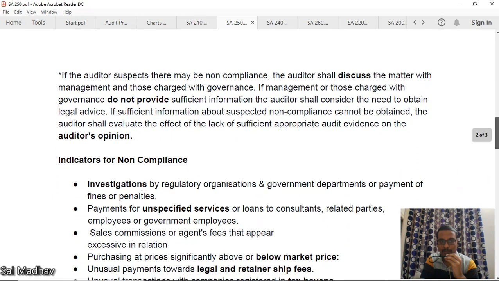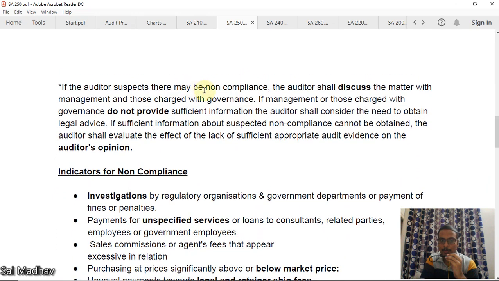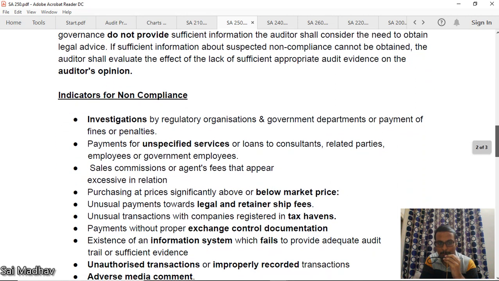If the auditor suspects there is non-compliance, the auditor shall discuss with TCWG. If they do not provide the audit evidence, then the auditor shall evaluate the effect on the auditor's opinion. First, you should discuss with TCWG. If they do not give evidence or do not cooperate, then you should evaluate the effect on your audit opinion.